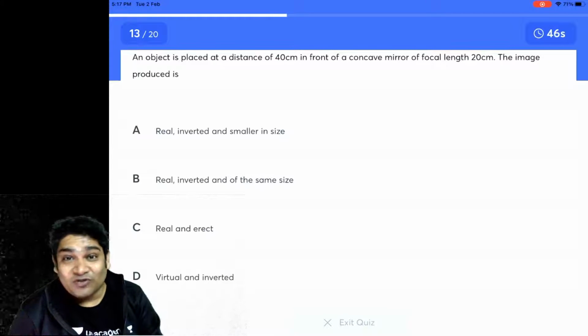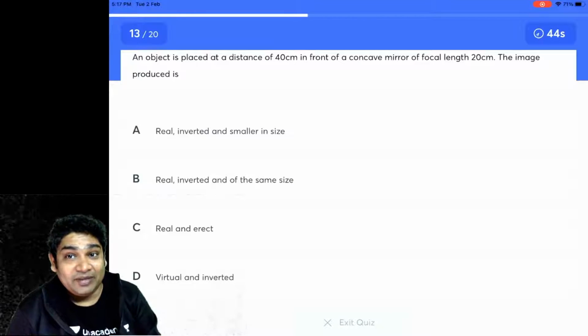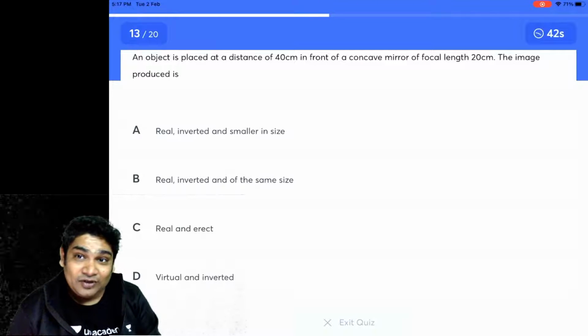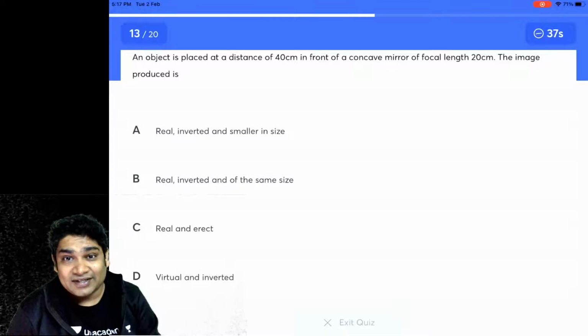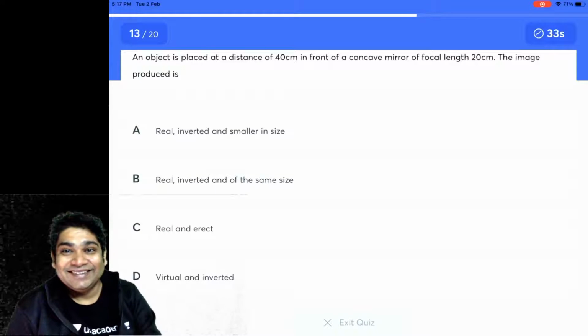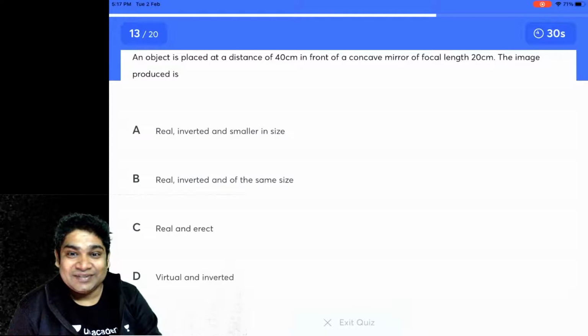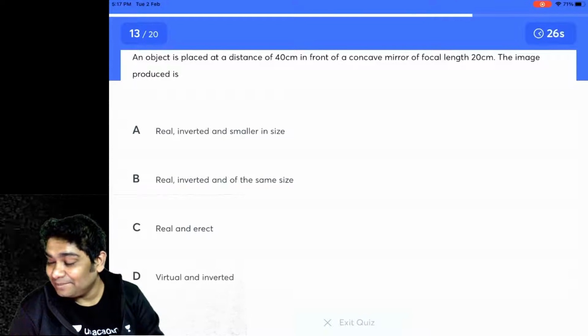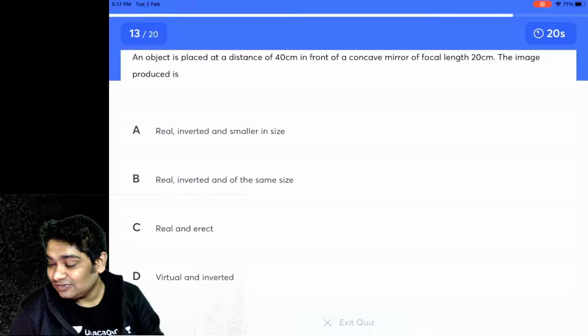An object is placed at a distance of 40 centimeters in front of a concave mirror which has a focal length of 20 centimeters. What is the nature of the image produced? If you paid attention to my lectures, this is a standard case. You should be easily able to answer this. All right, let's see.